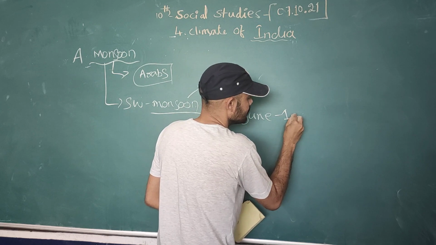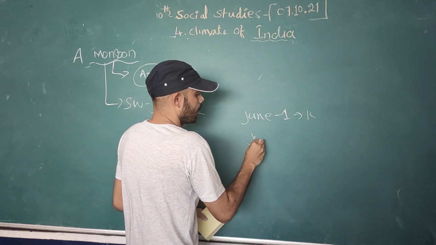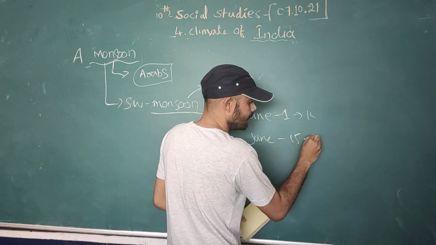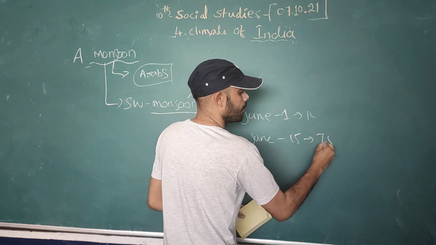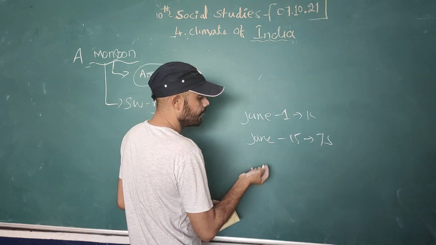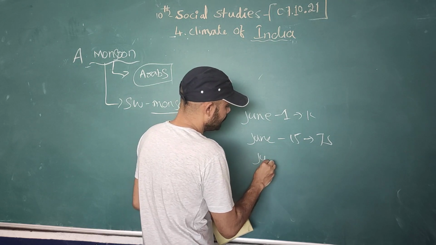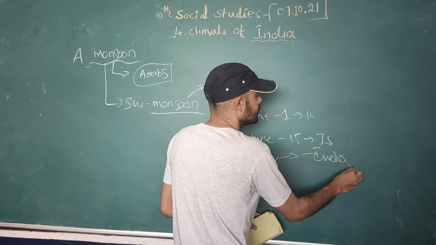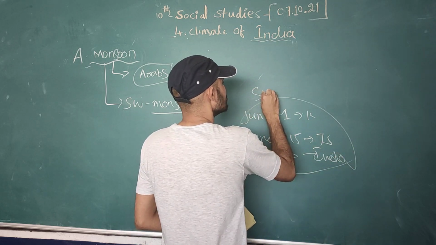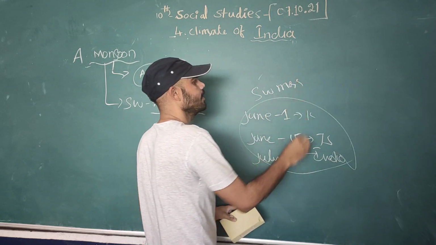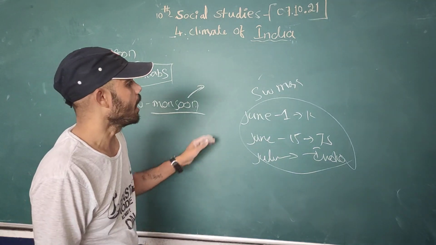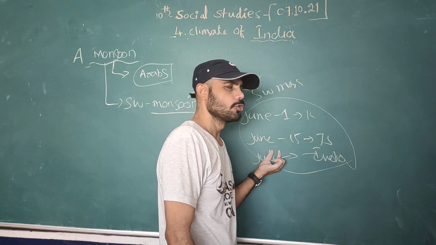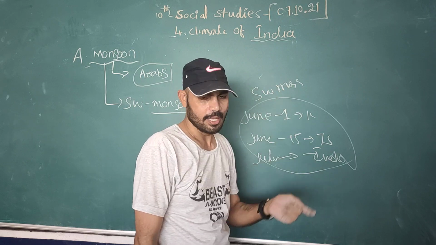On June 1st it reaches Kerala, and by June 15th it reaches Telangana. By the end of June or July, it covers all over India. This is the southwest monsoon. By the end of July, it is all over India.